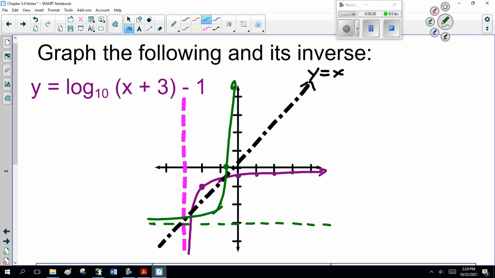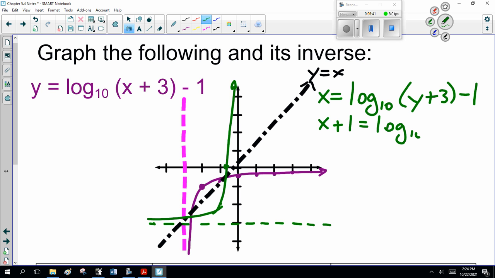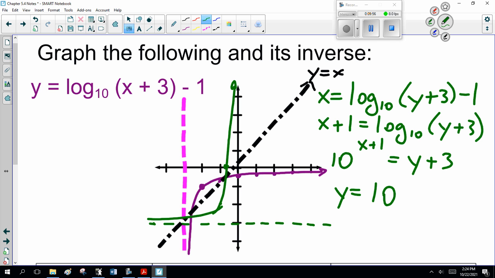Now, what's the equation? X equals log base 10 of (y plus 3), minus 1. So x plus 1 equals log base 10 of (y plus 3). Now remember, a log is a different way to write an exponent. So 10 to the x plus 1 equals y plus 3, or y equals 10 to the (x plus 1) minus 3.